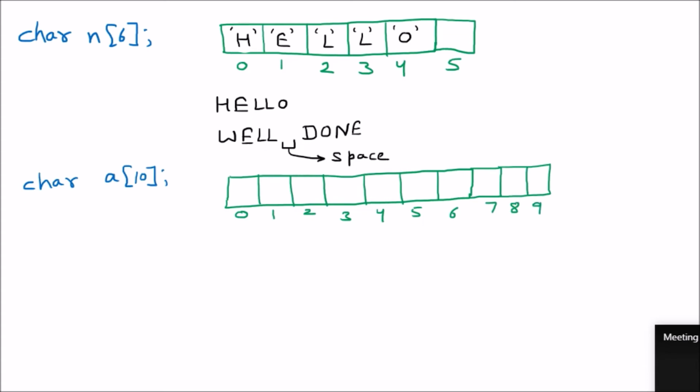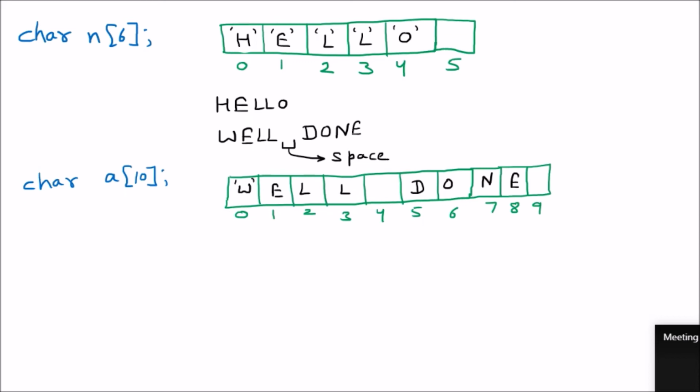So that is the 10 memory locations which we are reserving of character type. Then it is having from 0 to 9. Now if I want to store well done here, so there will be WELL, then space, then done.